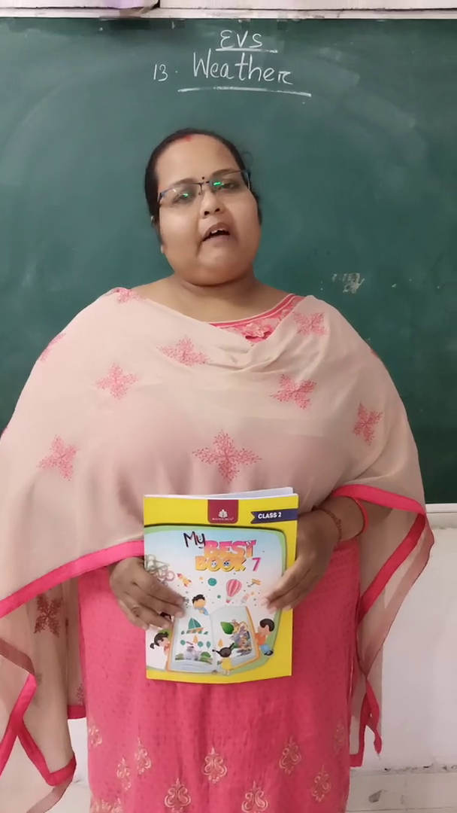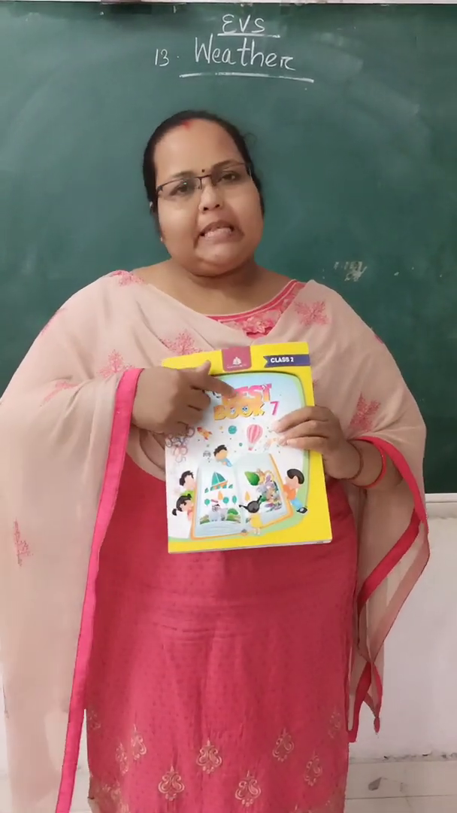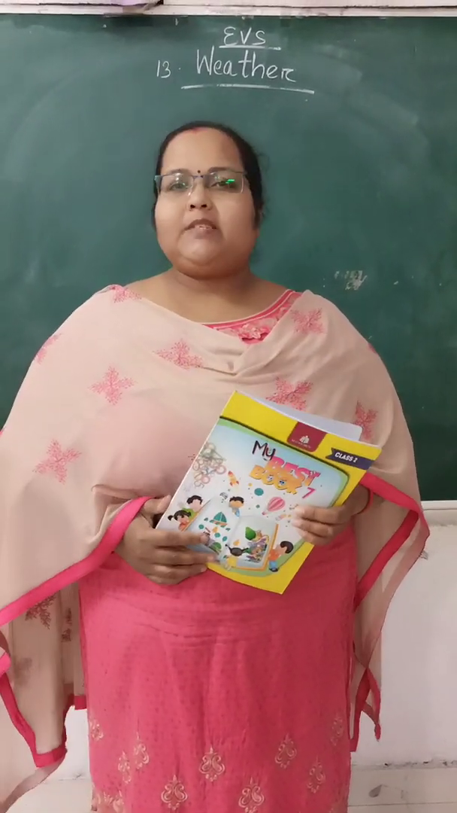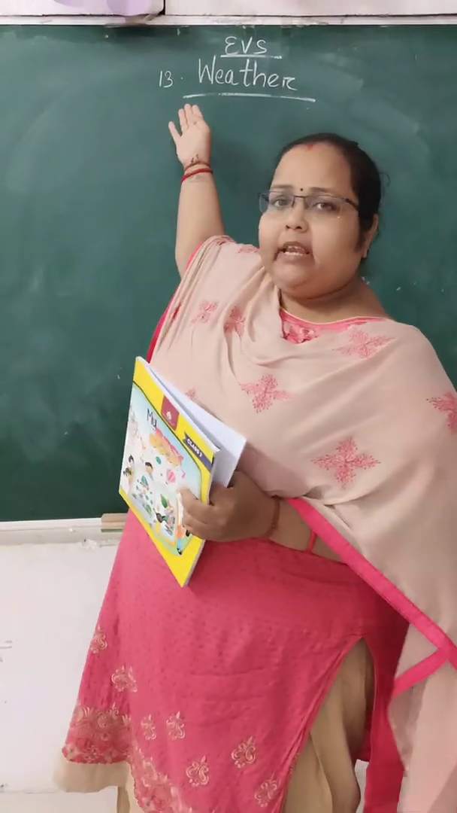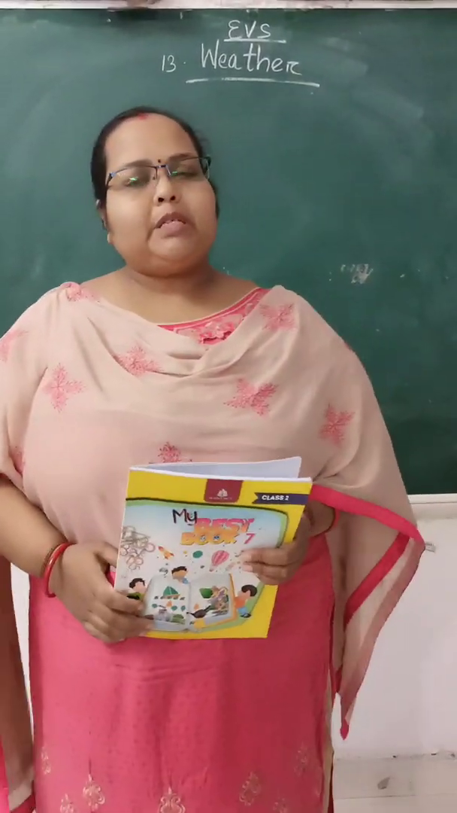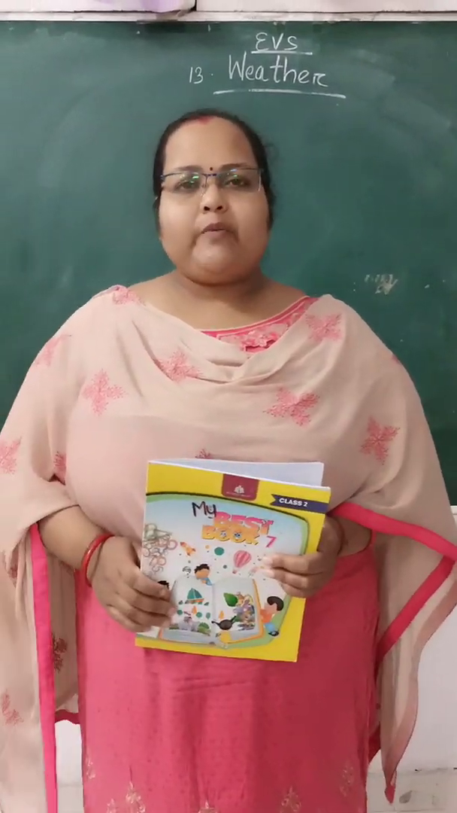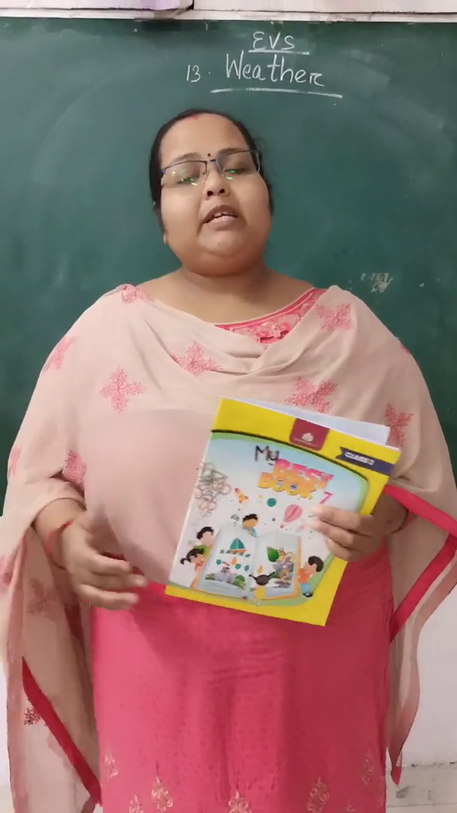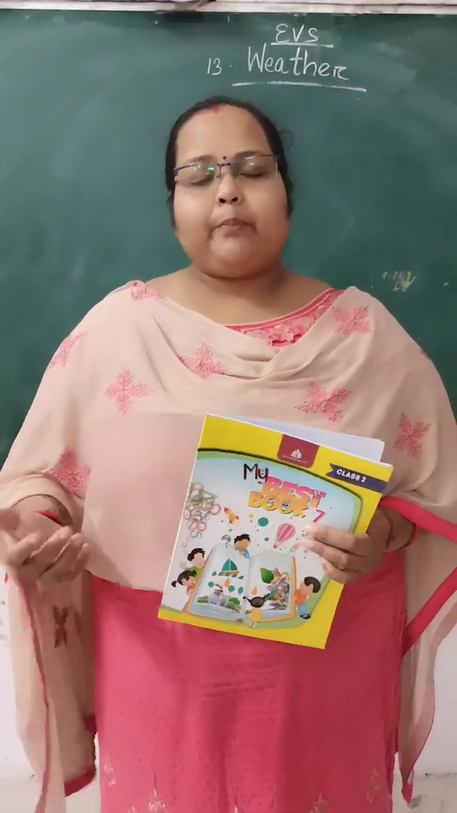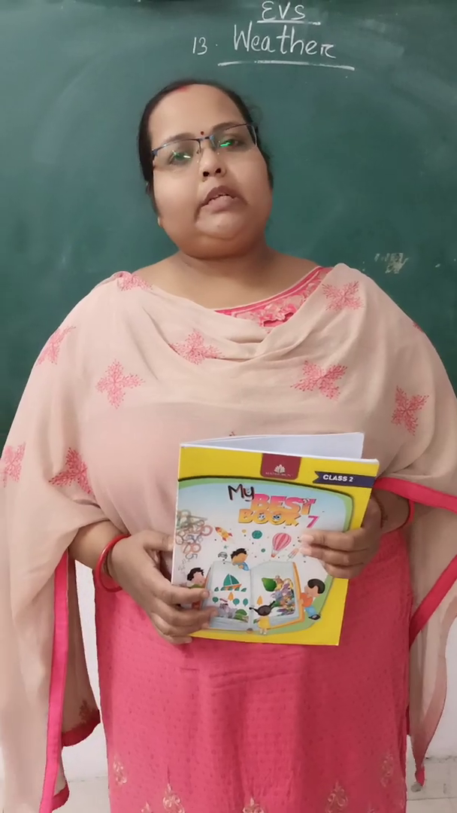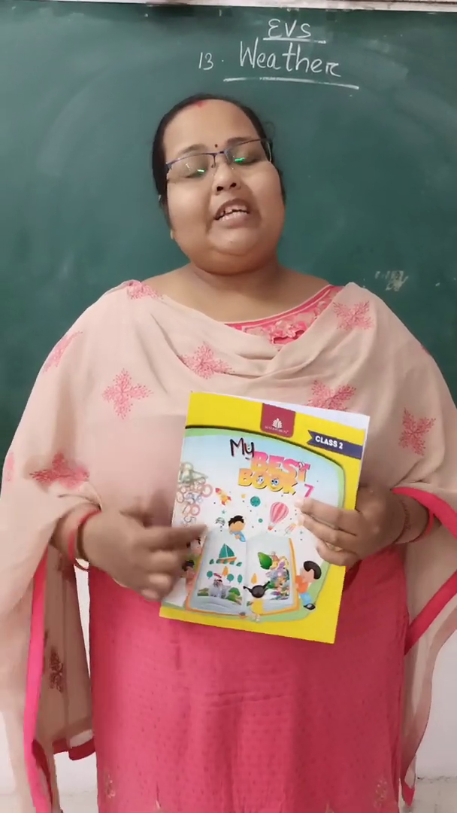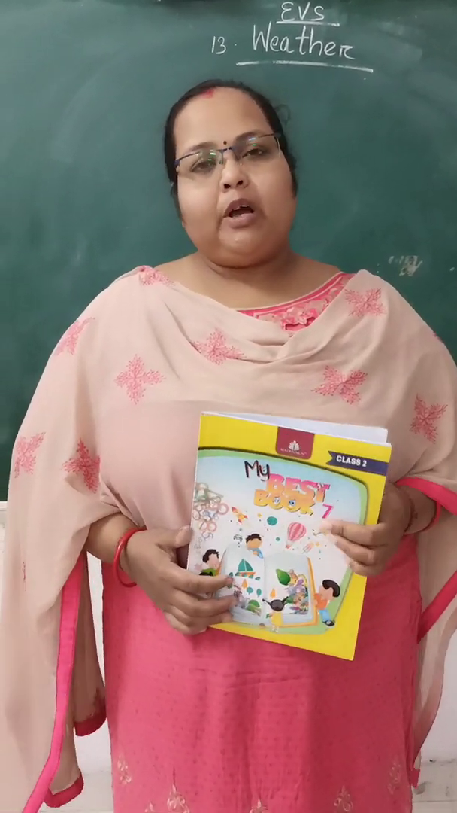For that you will have to open up My Best Book 7 and the chapter is Weather. Chapter number 13, Weather. Now children, you must be wondering what is weather. Weather is the climatical changes or the change in the temperature of a place at a particular time. So come children, I will teach you more about it from your book.